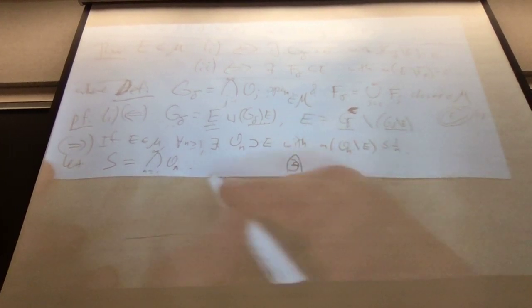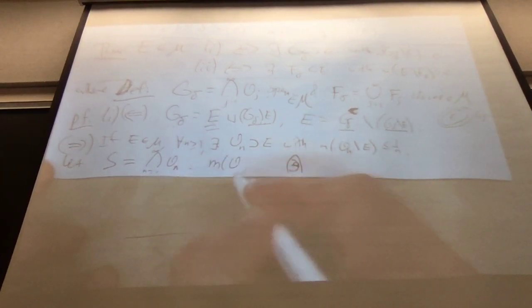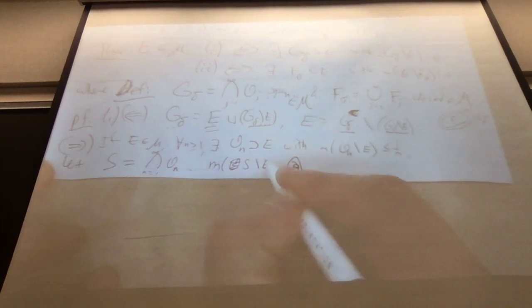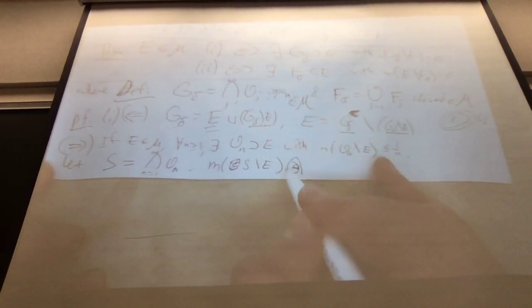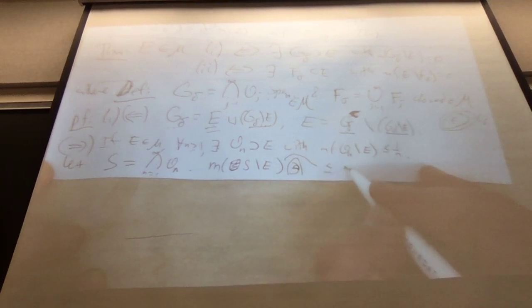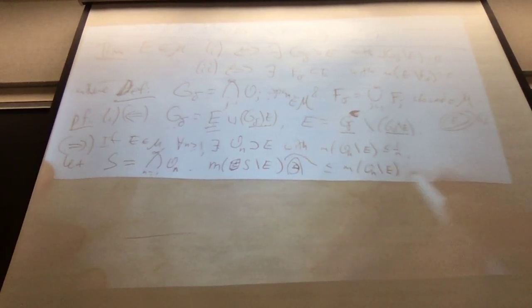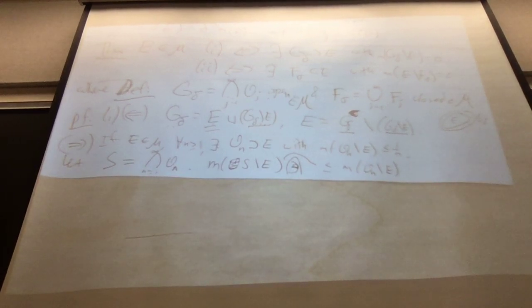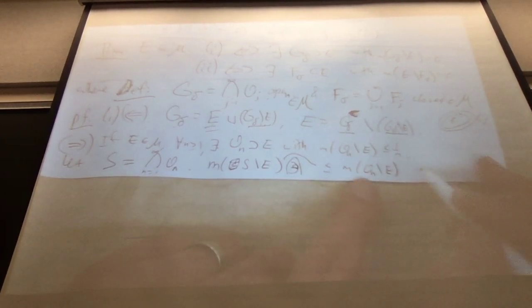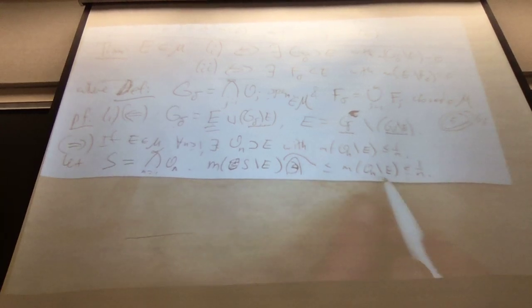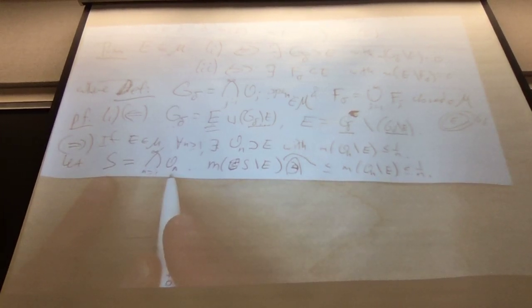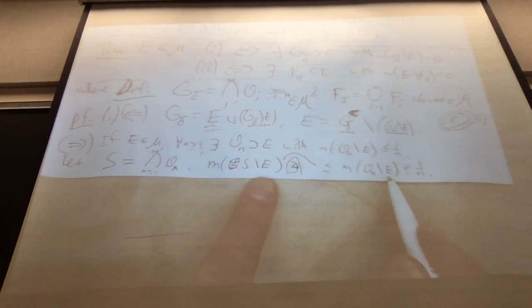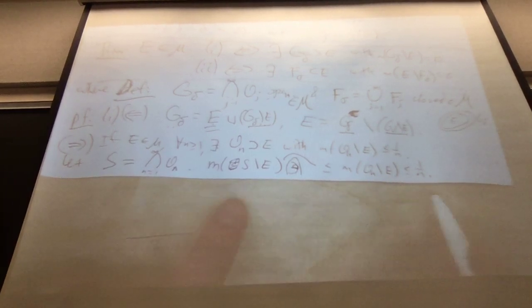Okay, then the measure, I think it's clear, but let's just finish the argument. The measure of S take away E, where S is a G delta set, is bounded by the measure of any of these O_n take away E, since S is the intersection, so it's contained in each one, and I've taken away E. And that has size at most 1 over n, but this side had no n's in it.